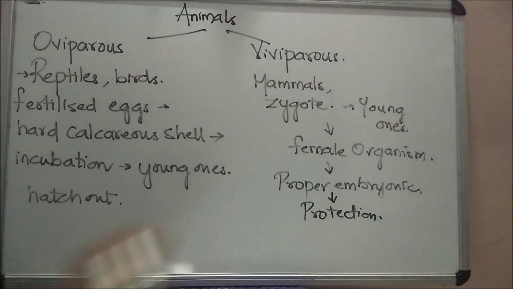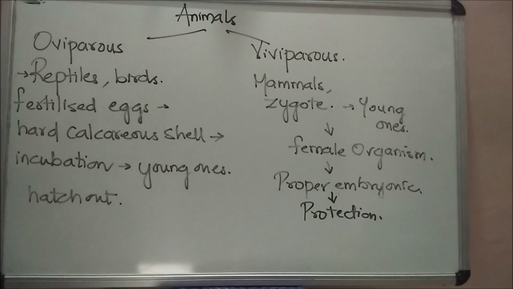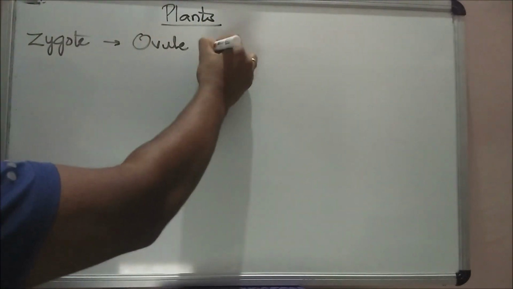After attaining a certain stage of growth, the young ones are delivered out of the body of the female organism. Because of the proper embryonic care and protection, the chances of survival of young ones are greater in viviparous organisms. In plants, the zygote is formed inside the ovule.